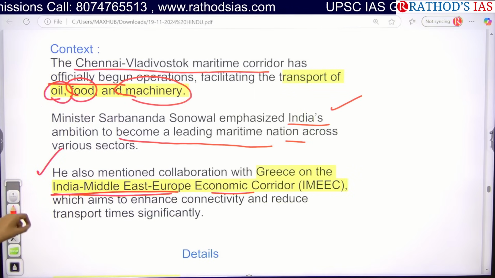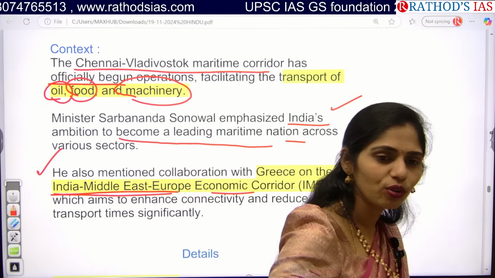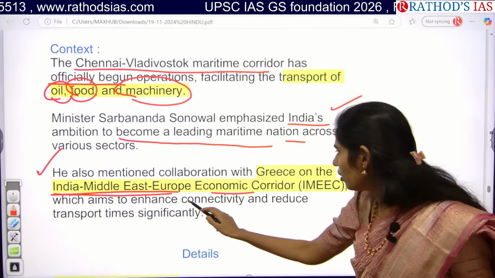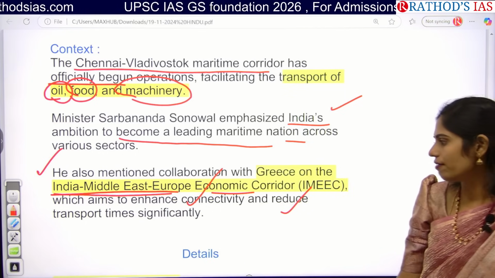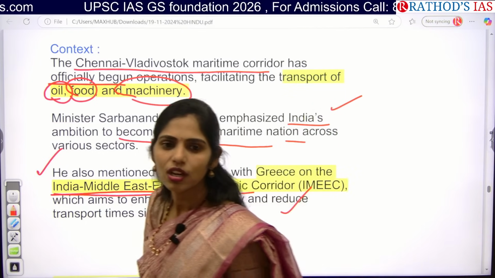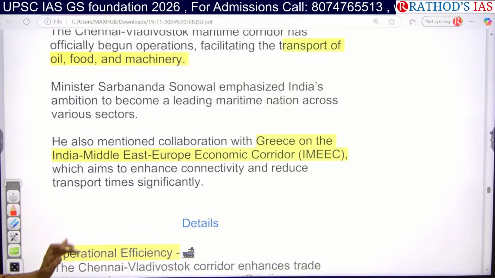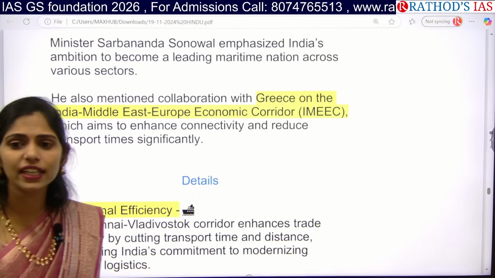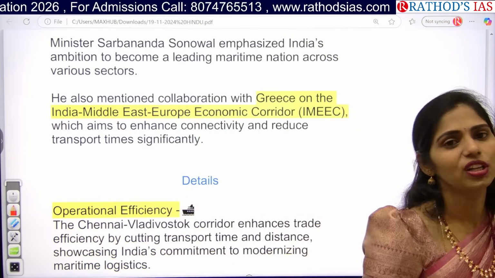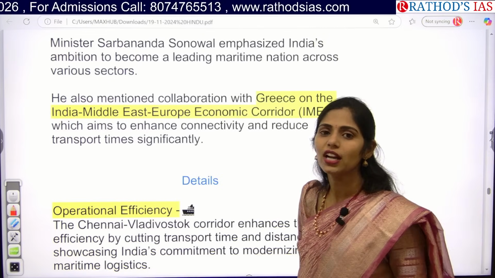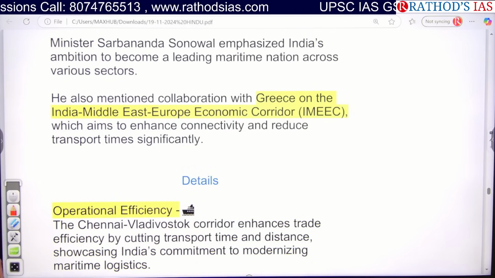So actually under this corridor we are focusing on increasing our access to Europe, and we are going through West Asia. We are focusing on increasing connectivity and also on reducing the time of transport between India and Europe. So these are the two areas that are mainly stated. If you are writing any answer regarding increasing our trade or our economy, you can write about this Chennai Vladivostok corridor, which has been operational, so that we can increase our trade. And a second example you can give is IMEC.